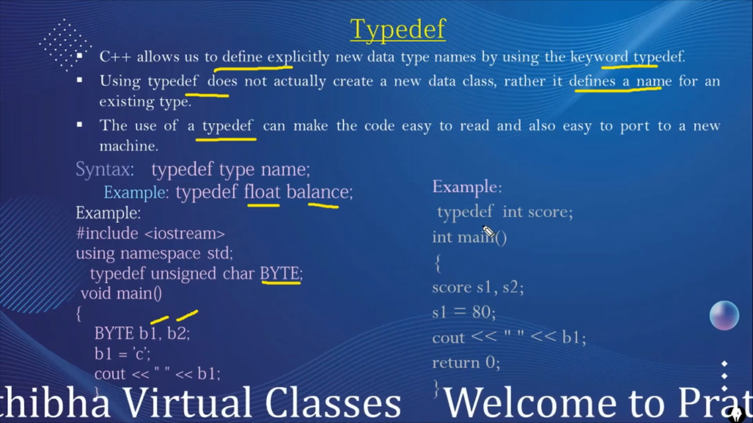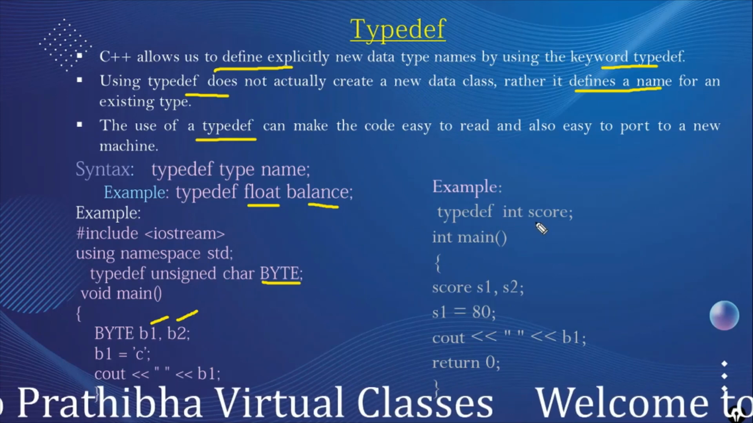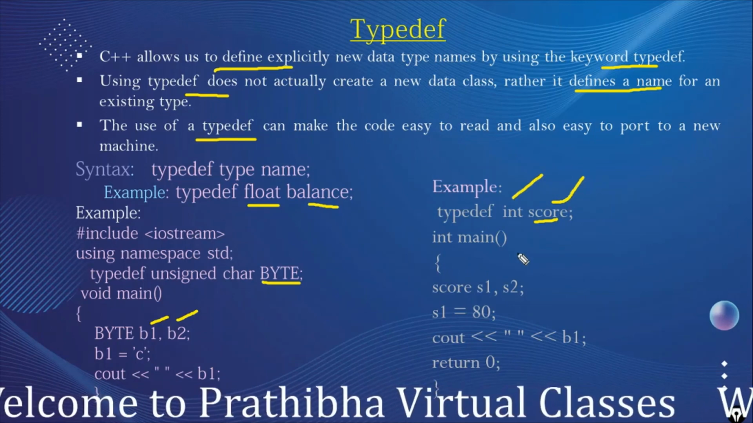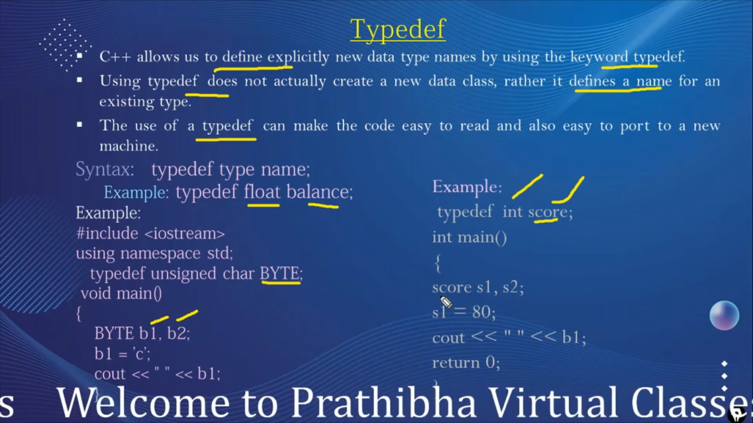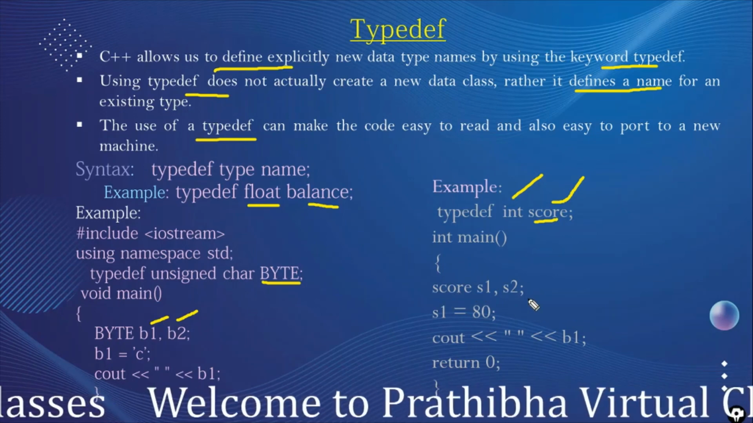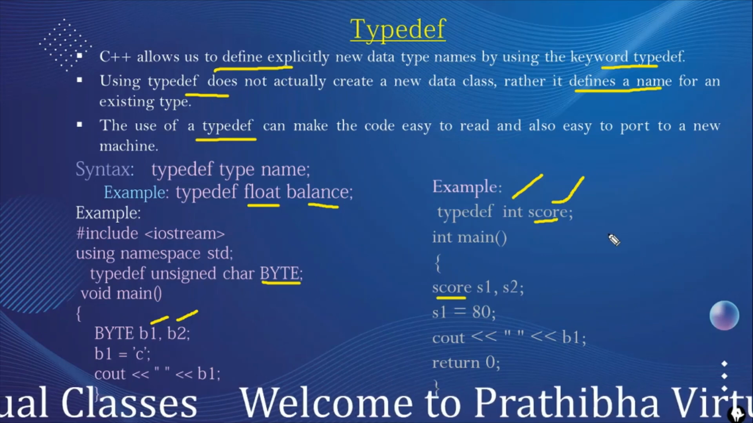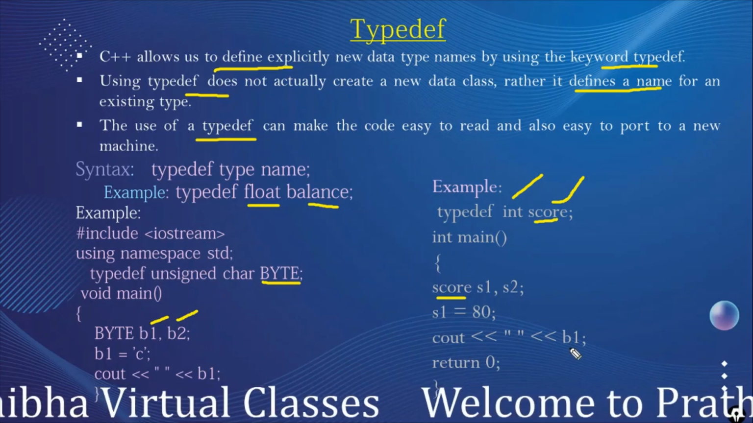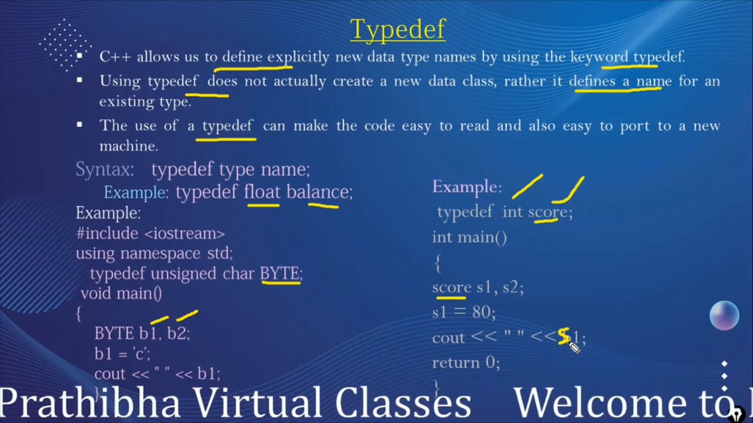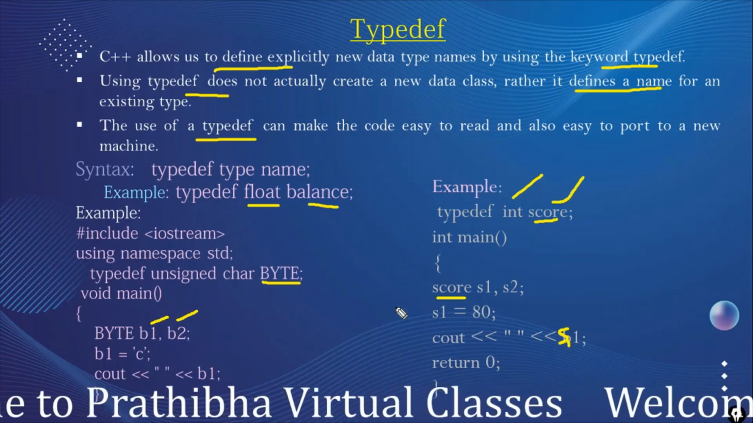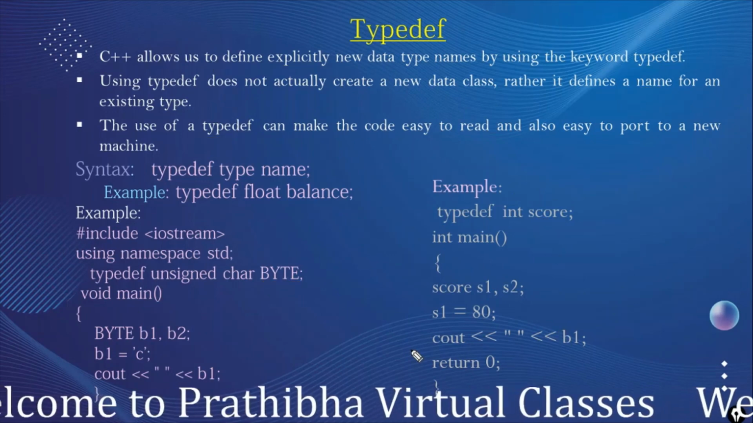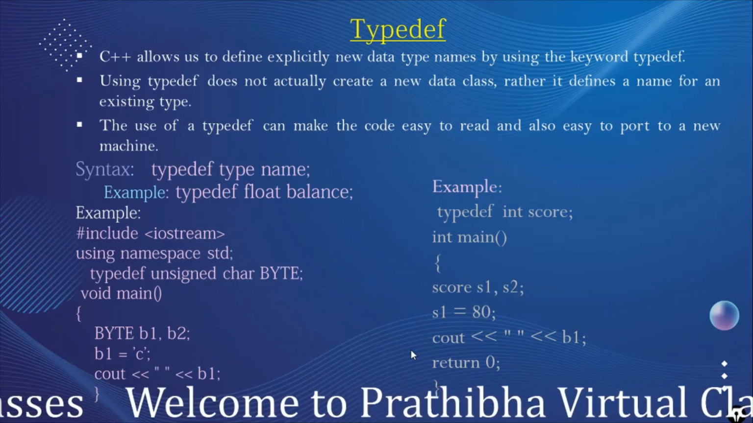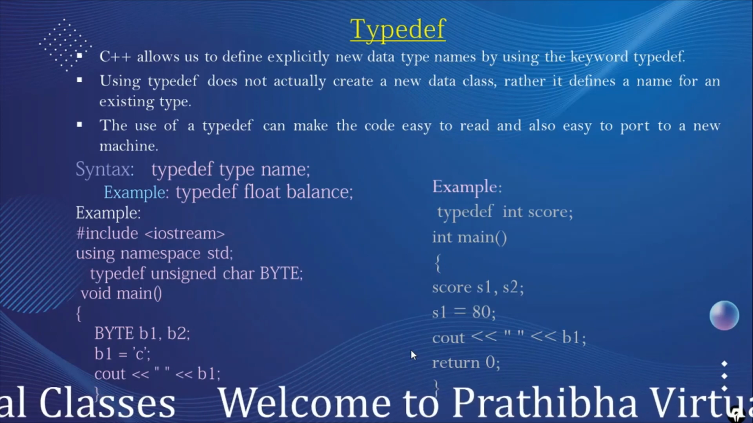Here is another example. Here we define typedef int as score. Instead of using int, you can use score to define new integer variables. Int s1, s2 is similar to score s1, s2. Here score is another name for the integer data type. S1 is equal to 80, cout s1 displays 80. This is the example of using typedef. So typedef is used to define new names for the existing data types.